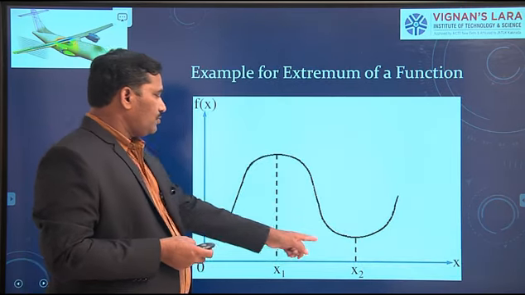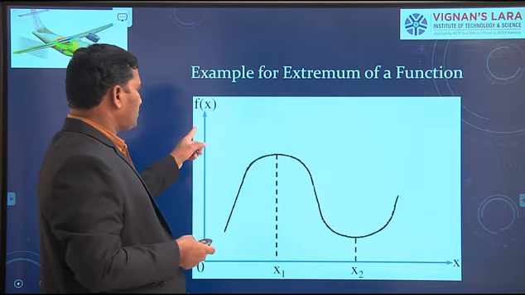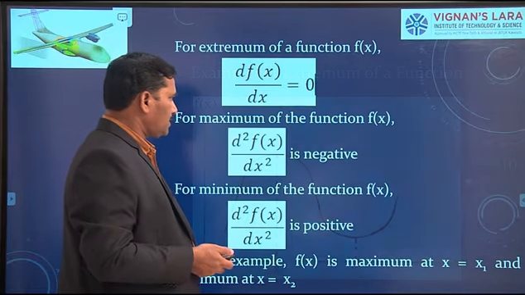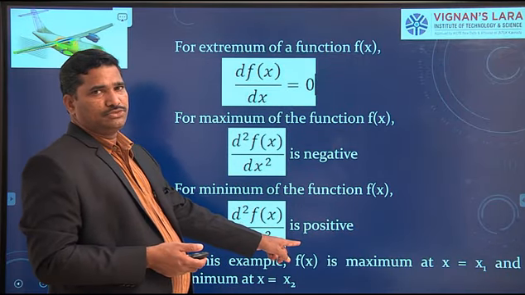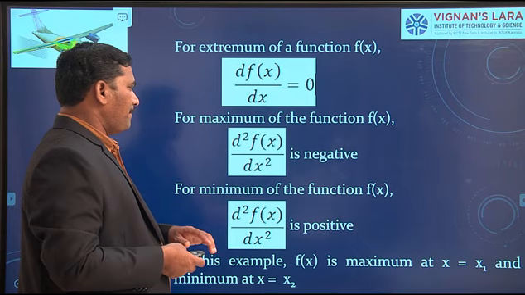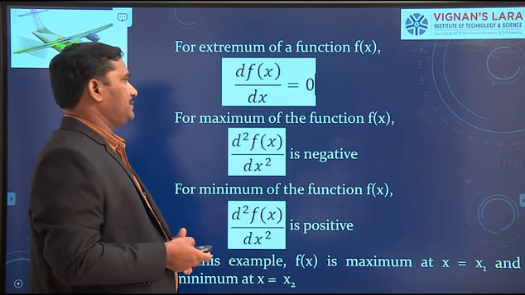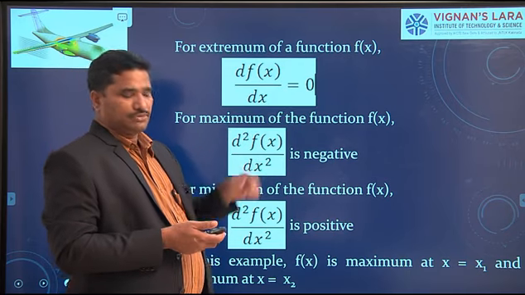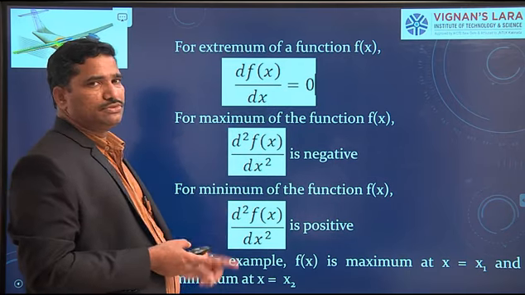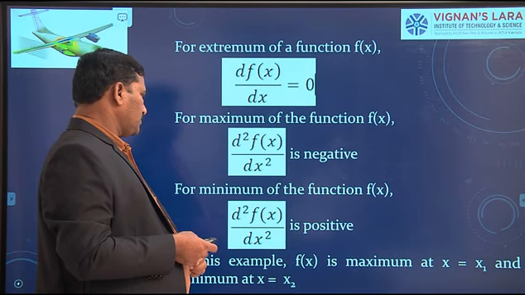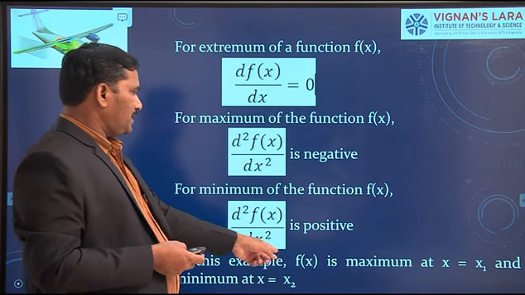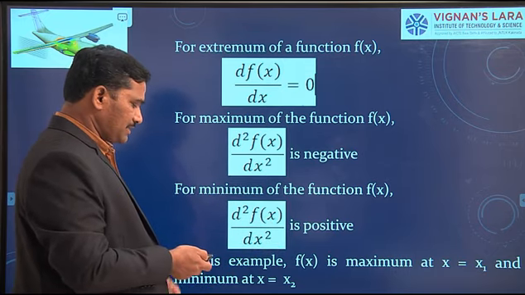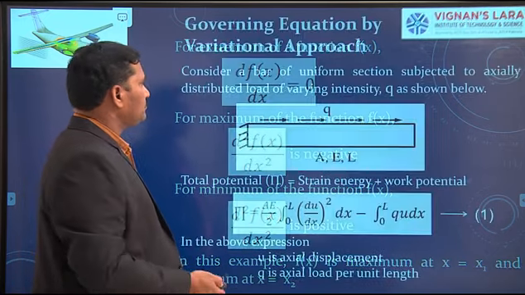At x equal to x2, the second derivative is positive. Therefore, to determine the maximum or minimum of a function, the first variation of the function should be equal to 0. This is the condition. So remember, in this example, f of x is maximum at x equal to x1 and minimum at x equal to x2.